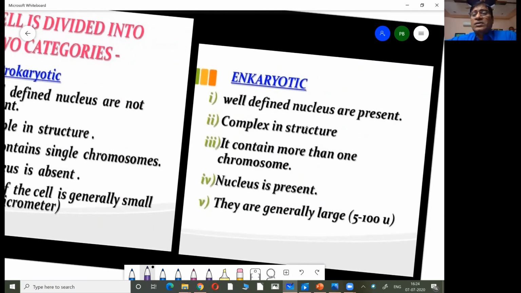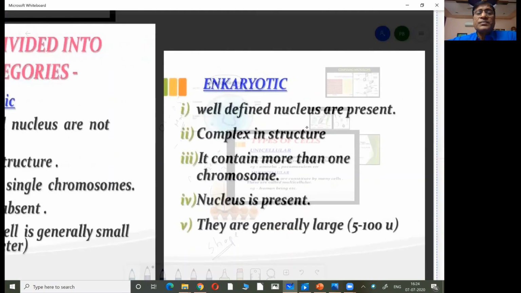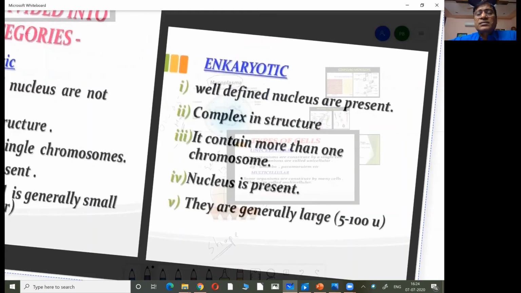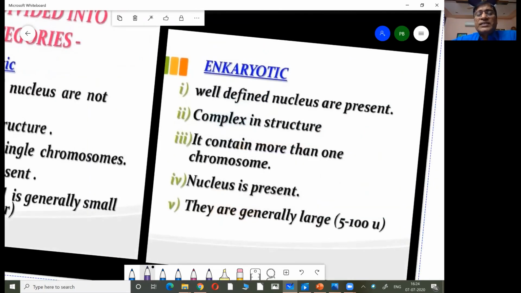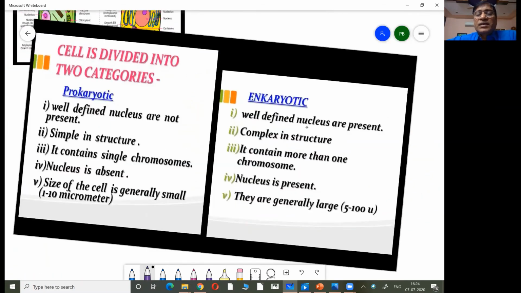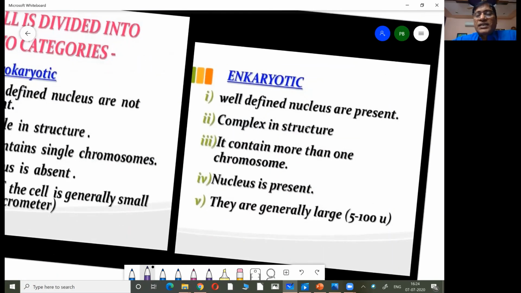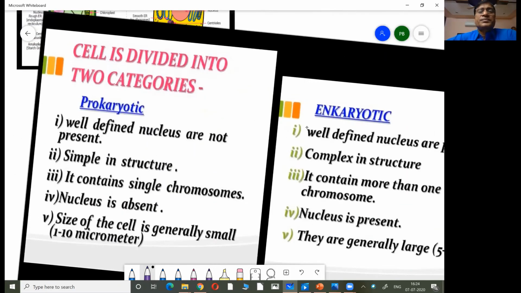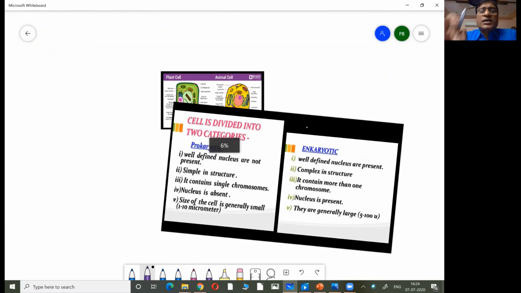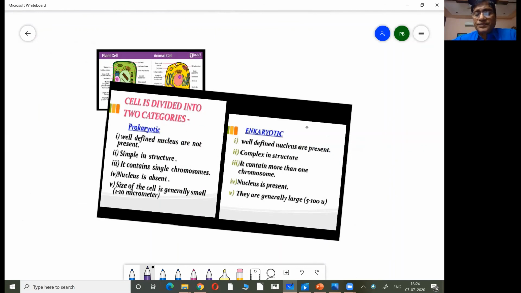Whereas if you see eukaryotic cell, a well-defined nucleus, you can find complex in structure because it exhibits all cell organelles. Then it contains more than one chromosome. Nucleus is present, and within the nucleus, nucleolus is also present, and they are generally large in size, 5 to 100 micrometers. You can see when compared to this one. So this is how you can differentiate between prokaryotic cell and eukaryotic cell.